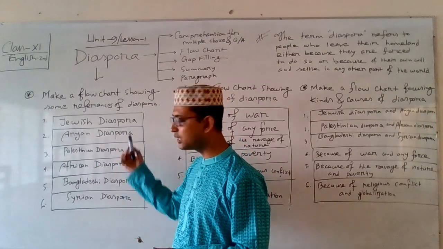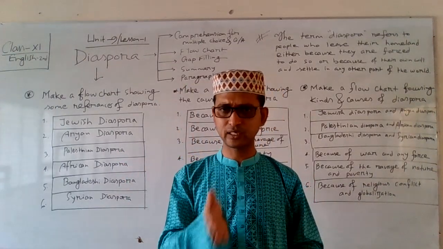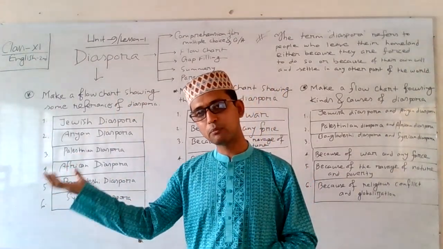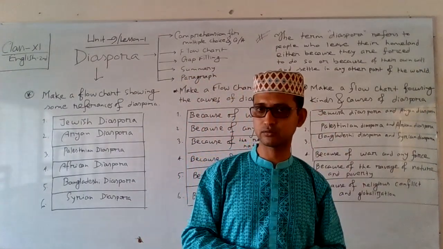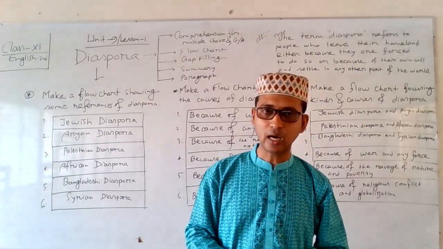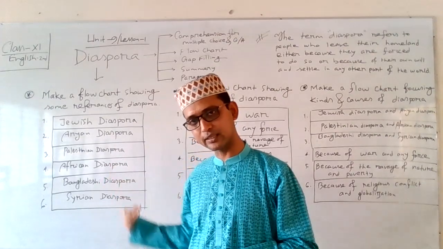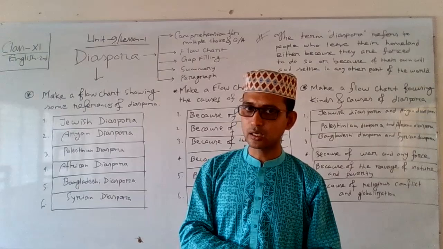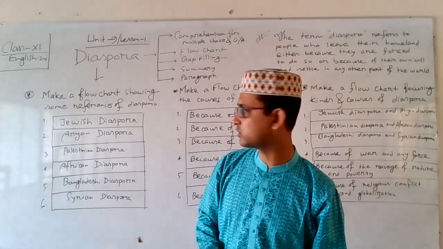And secondly, Aryan diaspora. What is the Aryan diaspora? Very specifically in the medieval period, thousands of people from Central Europe migrated and settled in this Asian subcontinent for different purposes. This is the reference of the Aryan diaspora. Though the cause is not very specific for the Aryan diaspora, yet this is a big reference in diaspora history in world history.